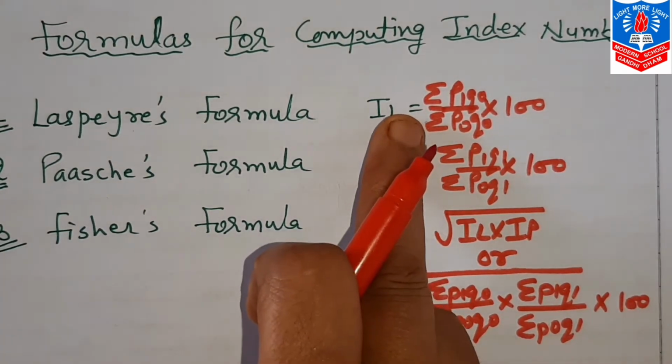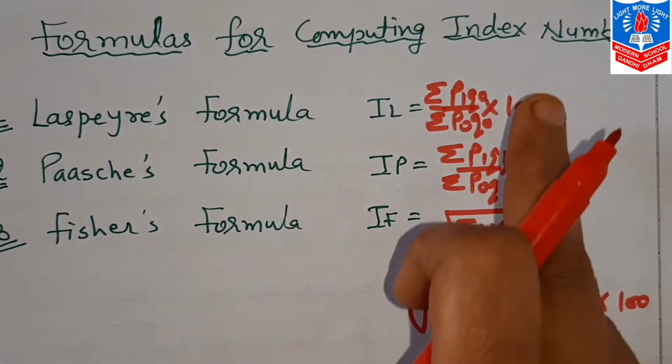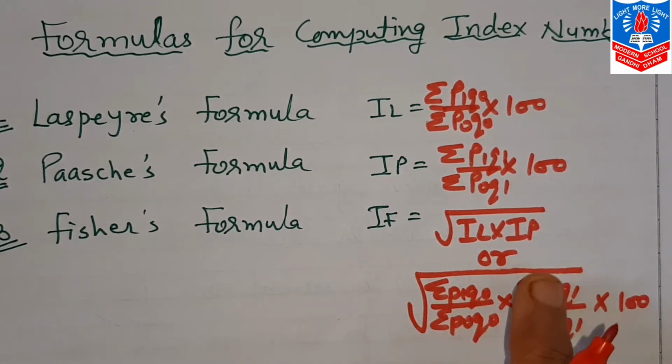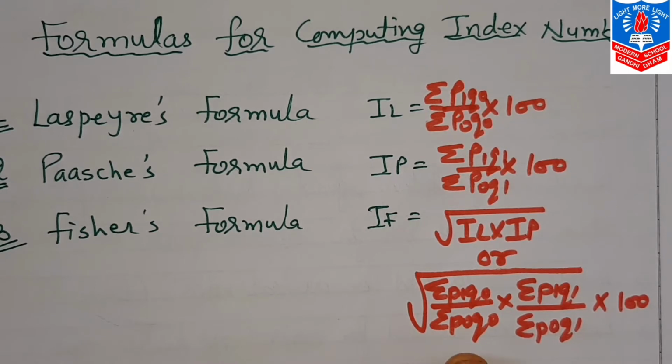Here you first find the answer, then here, then multiply them and take the root, and instead you can directly divide and then multiply, and finally take the root. These are the three formulas given by three different statisticians, and a 5 mark question based on them is important from the board's point of view. So let us start some sums based on these three statisticians' formulas.